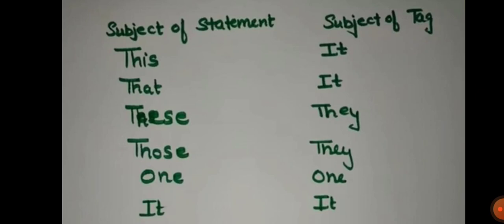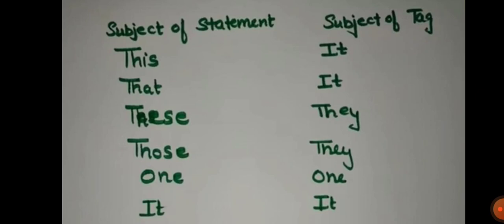So how will it come? This is my pen, comma, isn't it. If in the statement the subject is this or that, then the tag subject will become it. If in the statement the subject is these or those, then the tag will come as they. If in the statement the subject is one, then the tag subject will also come as one. And if in the statement the subject is it, then the tag subject will also come as it.